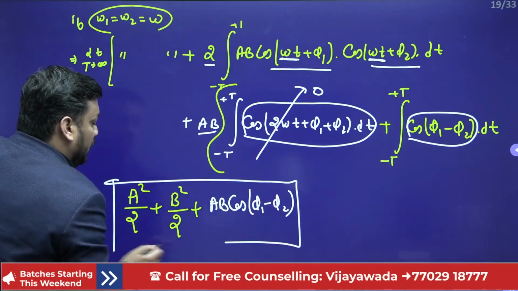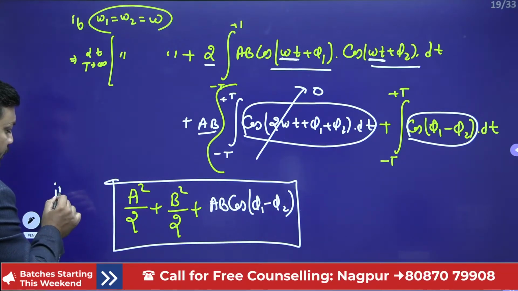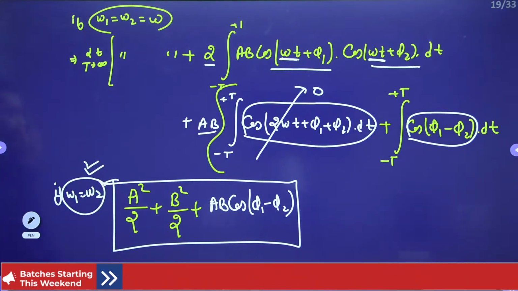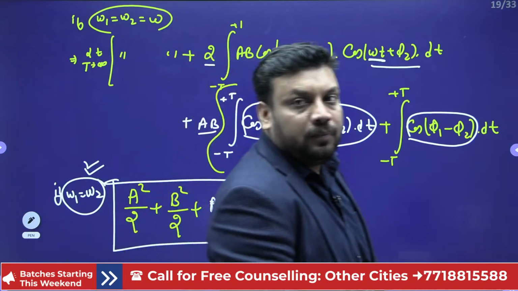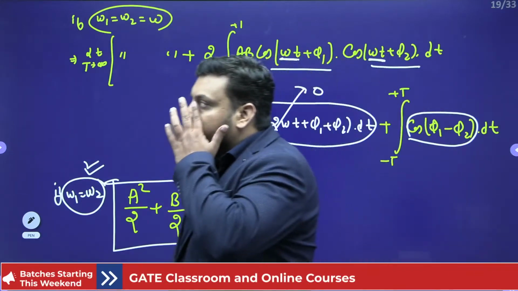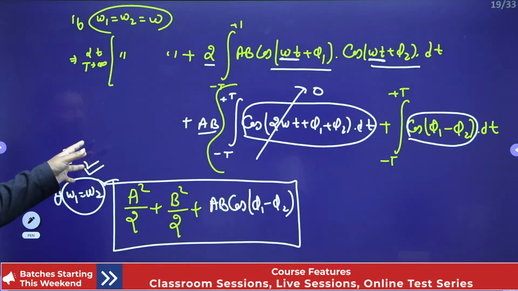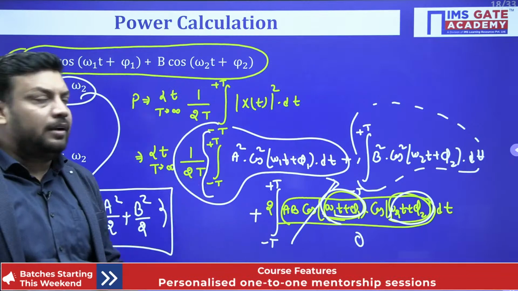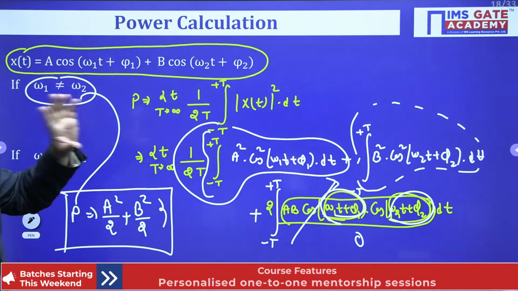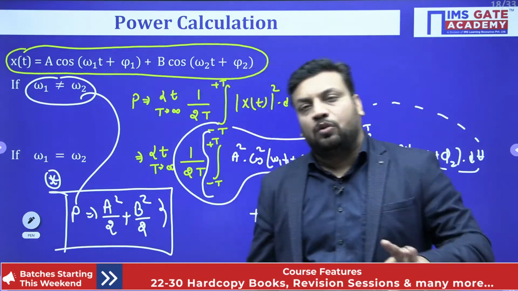So this is the power formula: a square by 2 plus b square by 2 plus ab cos(phi 1 minus phi 2) if omega 1 is equal to omega 2, that is, if the frequency is the same. But here we also need to say that the terms we are using, a cos of omega 1 t and b cos of omega 2 t, should both be cos or both be sin. If one is sin and one is cos and the frequency is the same, then we can make changes. And how to convert sin to cos, cos to sin, you know very well.